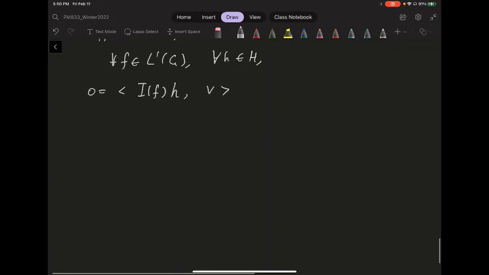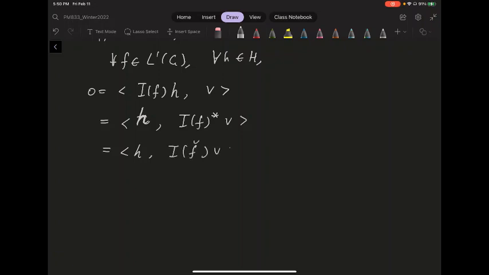But the good thing about Hilbert space is that you can always move the I to the other side. So if you take the inner product of h with the adjoint of I of f applied to V, that's also going to be equal to 0. But I being a star homomorphism, this is I of f check of V, which is equal to 0. Now h is arbitrary, and you're in a Hilbert space, so that just means I of f check of V has to be equal to 0, for all f check.